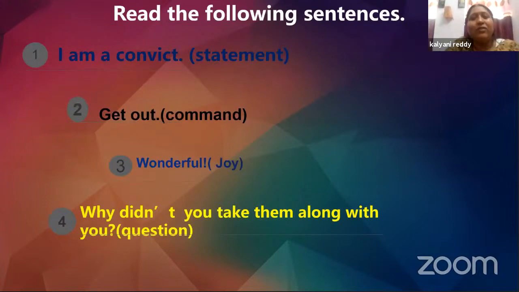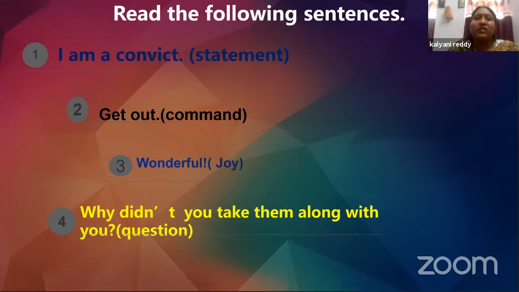Well, before we go further, let us take some examples of sentences. Let's read these sentences, dear students. Sentence number 1, I am a convict. This is a statement. Sentence number 2, get out. This is a command. Now, sentence number 3, wonderful. This is an emotion expressed. Now, sentence number 4, why didn't you take them along with you? It is a question.